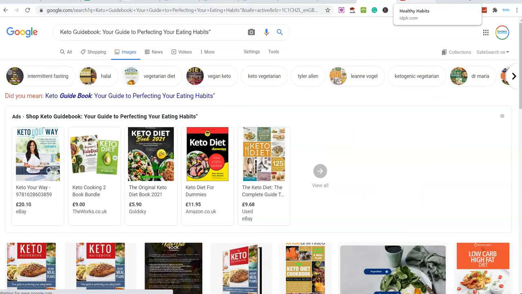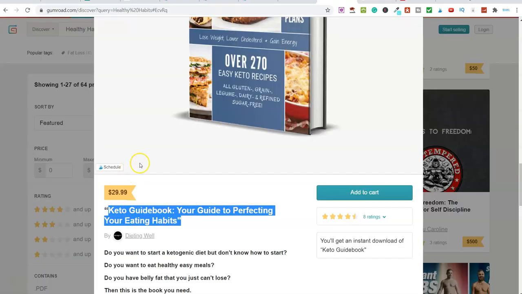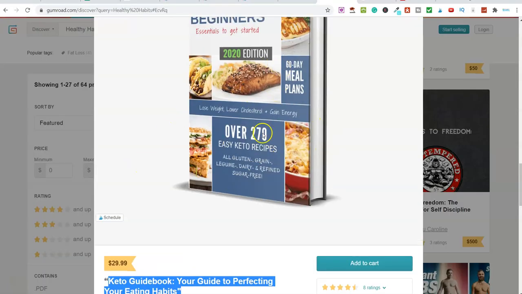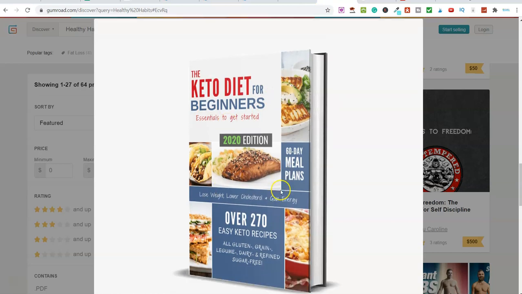Because what can happen is people are literally going ahead. So you see all of these ones here, what's happening is they could come over here and get a PLR product, and then all they do is they change the image over here. So this Healthy Habits here, they'd go onto a free piece of software like canva.com and they'd create a new image, which is this here, and they'd just change out the image from this website here. They'd create their own and they'd put that on here and upload it.